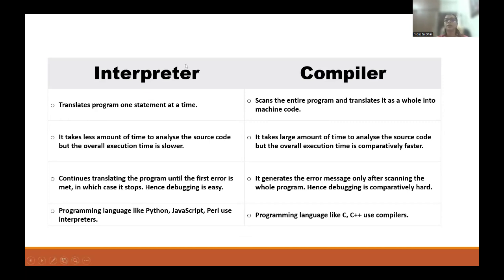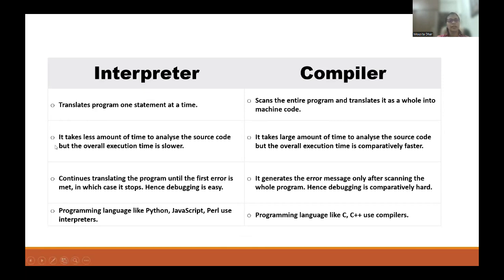But compiler is doing what? Scans the entire program and translates it as a whole into machine code. 1, 2, 3, 4, like that you have written the instruction. What is the compiler doing? Compiler is reading all the instructions at a time, and then all the instructions will be converted into machine language, as a whole. This is the first difference.